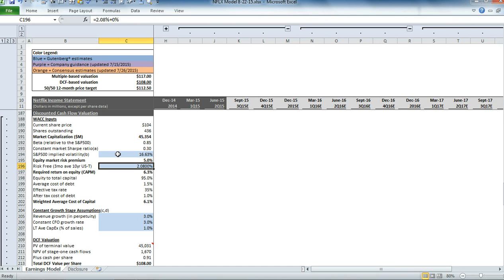So let's start with implied volatility. So right now we're at 16.63%, which represents the 3-month average. But as of the close of business on Friday, we were at about 28%. So now let's see what happens if we increase this. So obviously we're not going to increase it to 28% because that's just one day, but let's increase it by 1 percentage point.